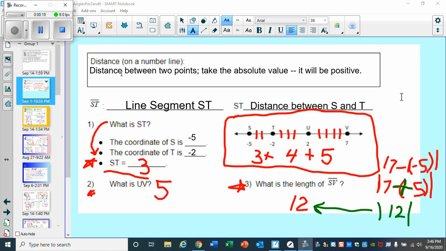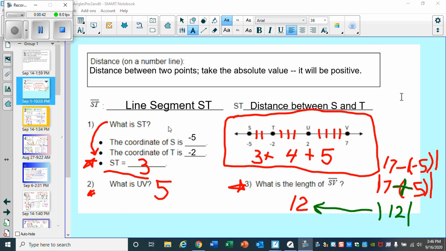Now, first thing we talked about was distance between 2 points. Take the absolute value. It will be positive. So even if you walk either from left to right or right to left, the overall distance is positive, because think about if you're driving. You do not drive negative miles.